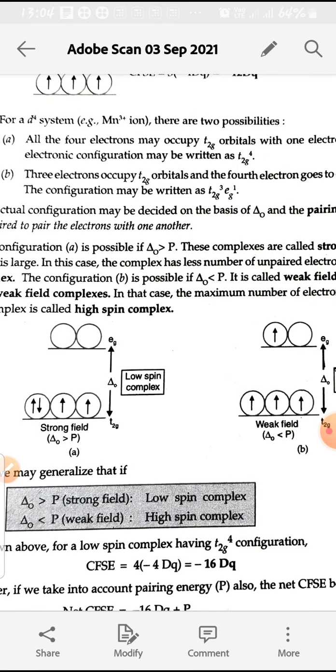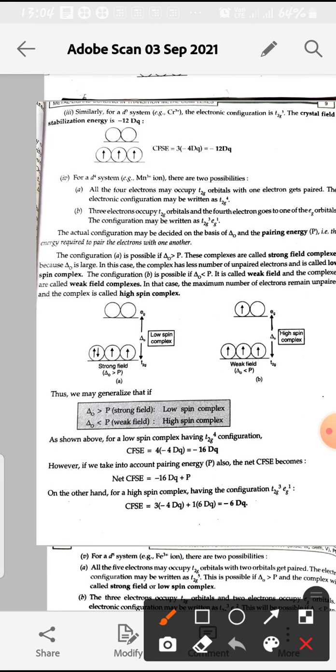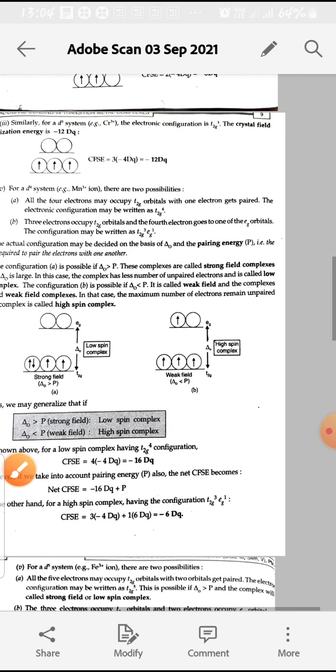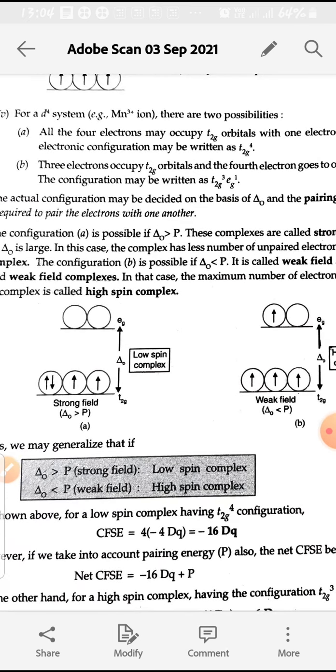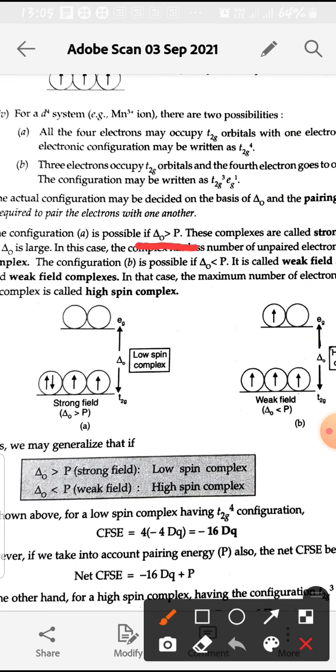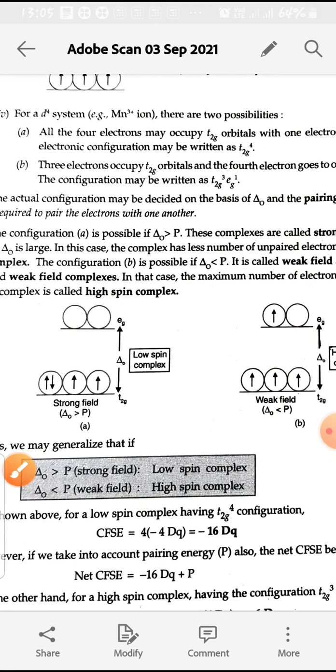Then in this there are 2 cases. One is strong field, other is weak field, and in this there is the pairing energy. Pairing energy is the energy required to pair the electrons with one another. Then 2 cases: if crystal field splitting delta O is greater than pairing energy, then that will be the strong field case.